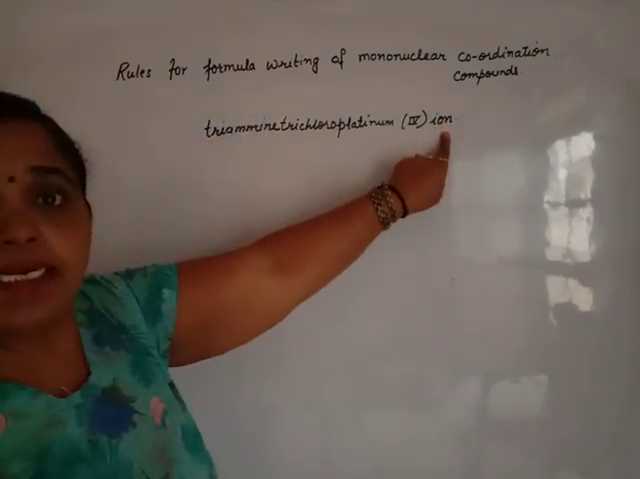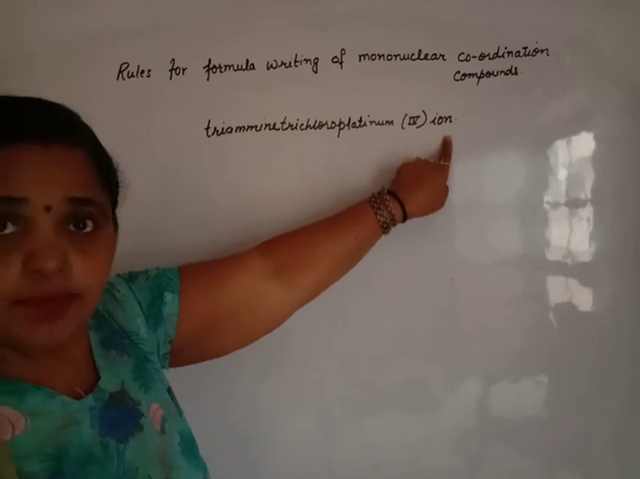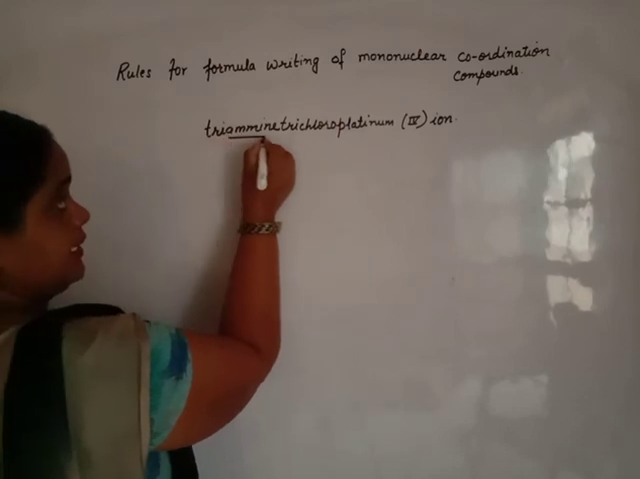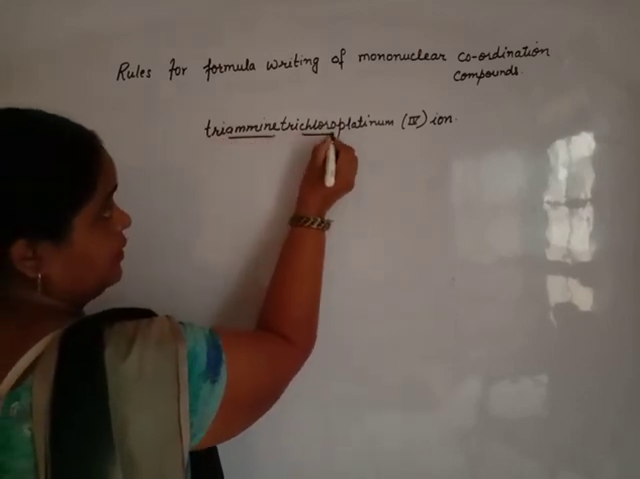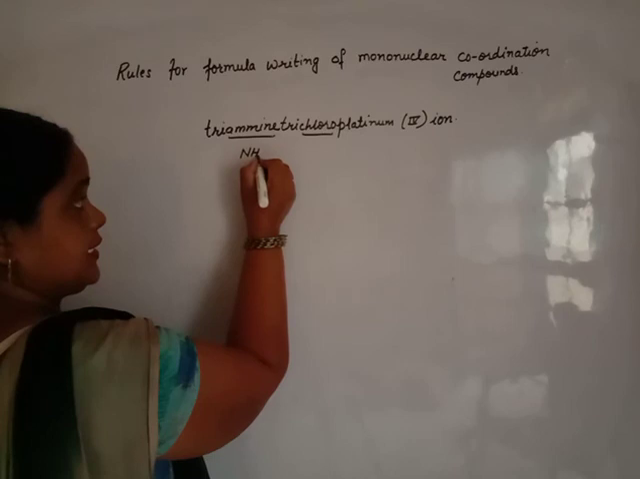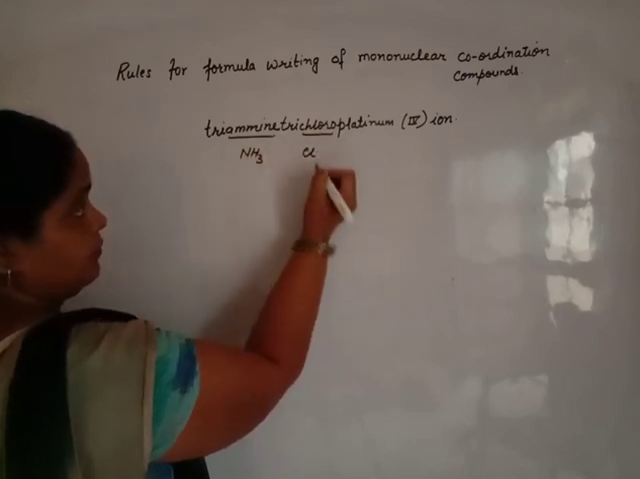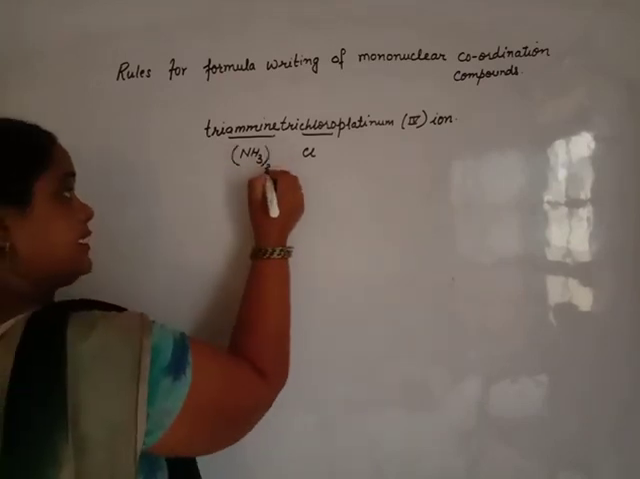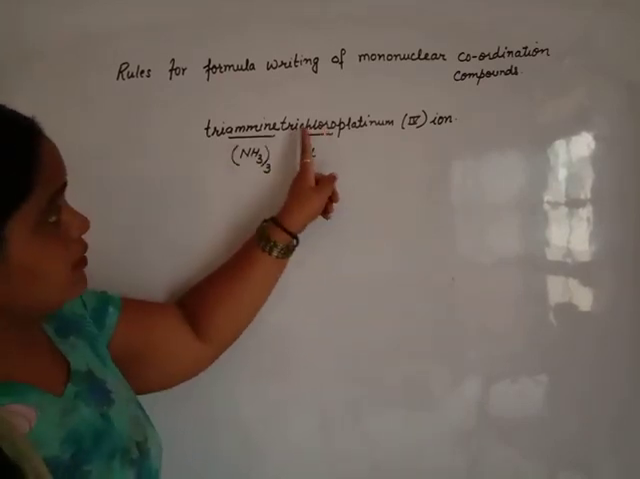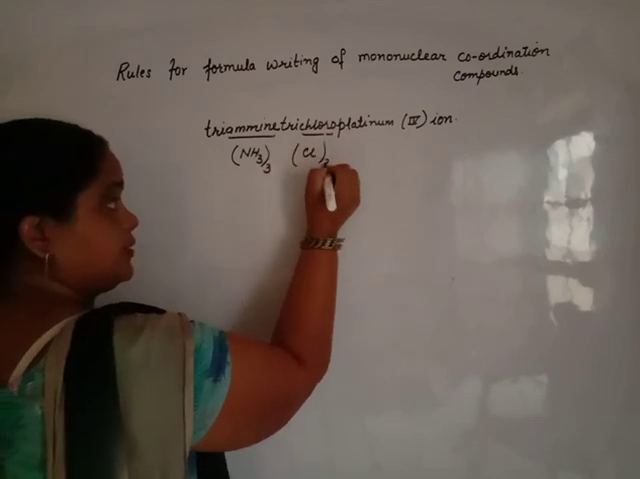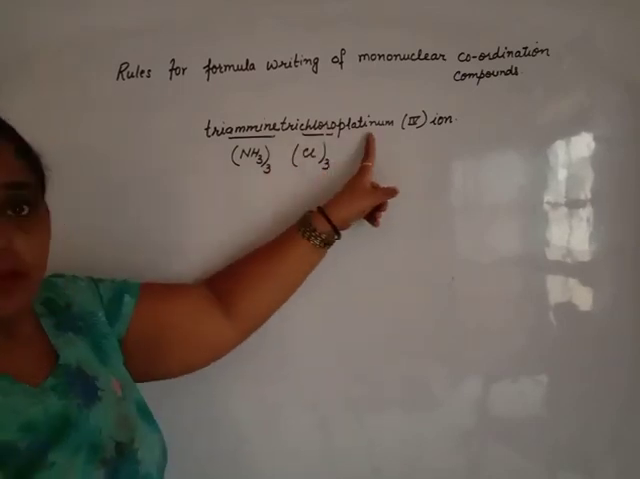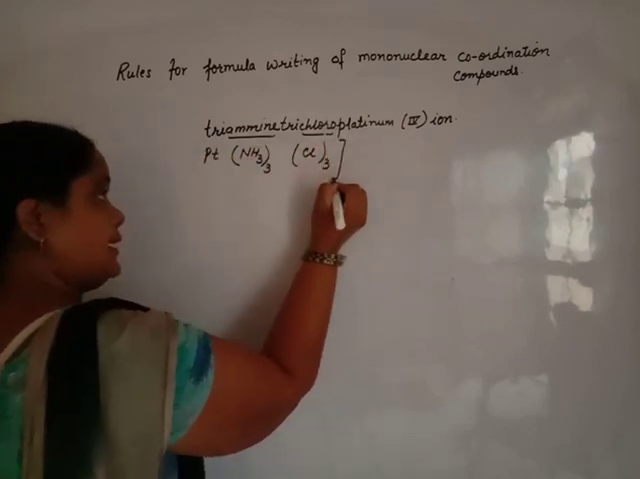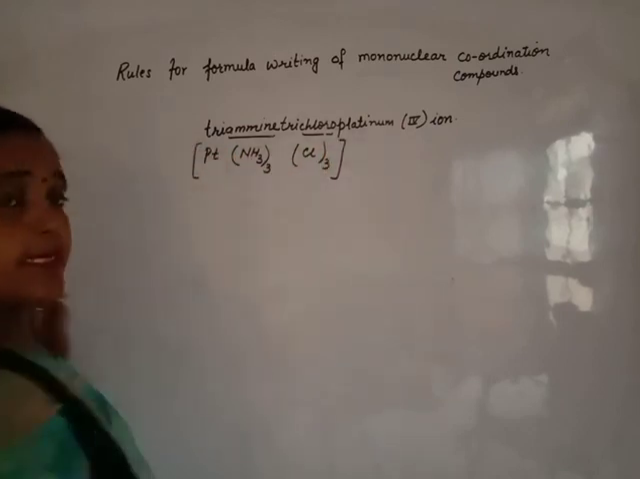Ion means the square bracket carries any charge, either positive or negative. First of all, identify the ligands: amine and chloro. The formula of amine is NH3. The formula of chloro is Cl. How many amines? Tri. That means these are 3. How many chloro? These are also tri, 3. The central atom is platinum, written first. All these are enclosed in square bracket.